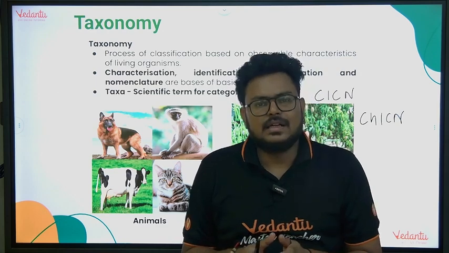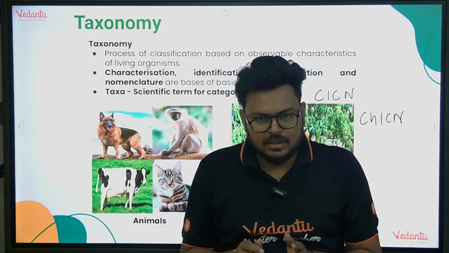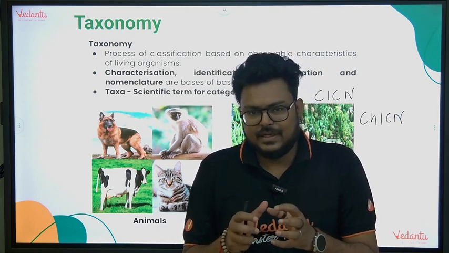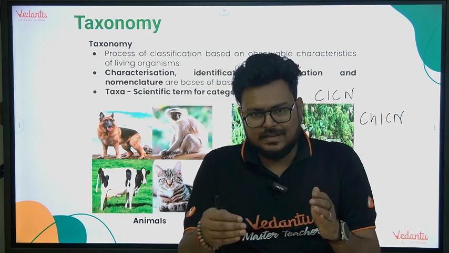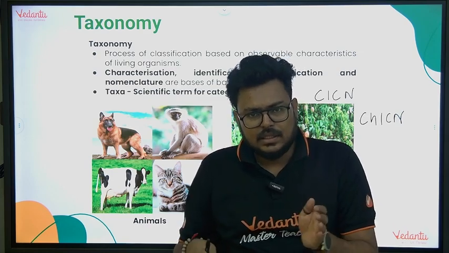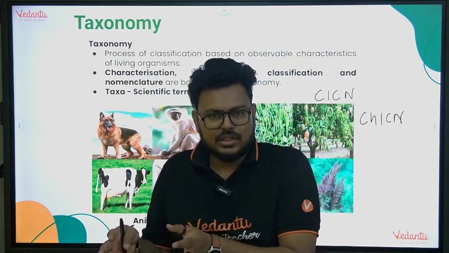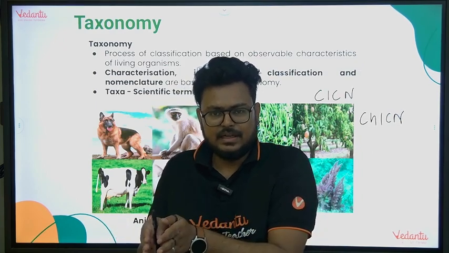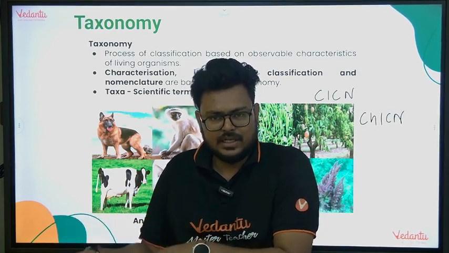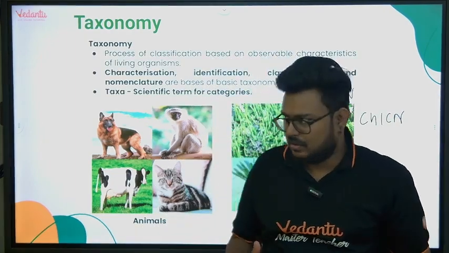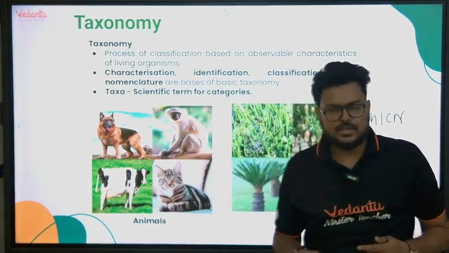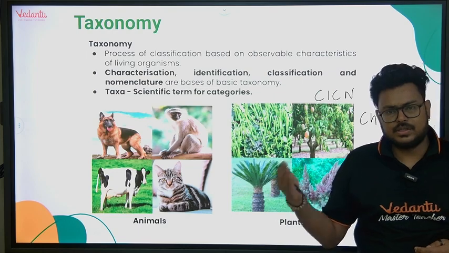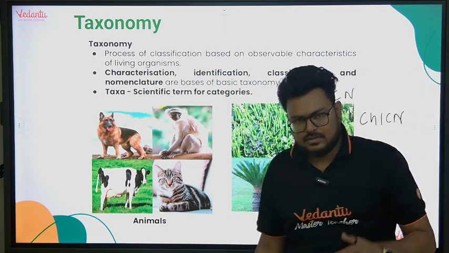And finally you give the names. Logical. We have seen the animal for the first time, so first we will see the characters, then we will do the identification, then the classification, and then nomenclature. So with this part, this chapter is finished. We'll come with more lectures tomorrow. So as of now, see you later.